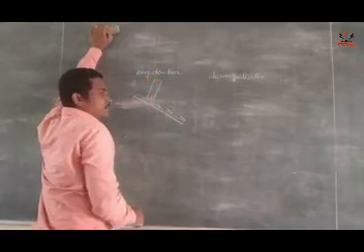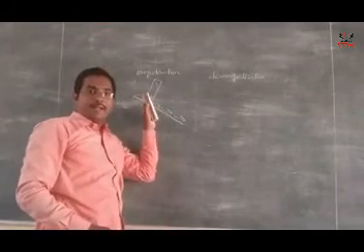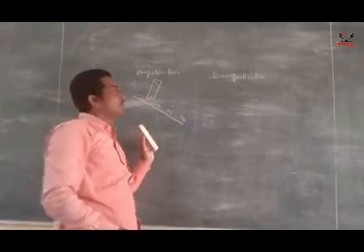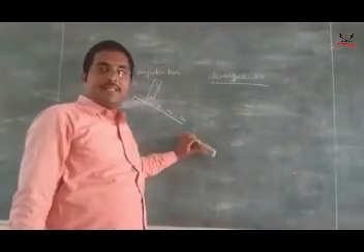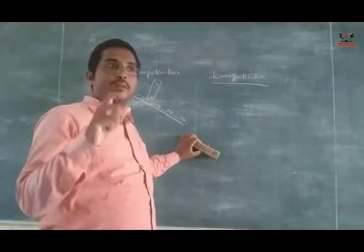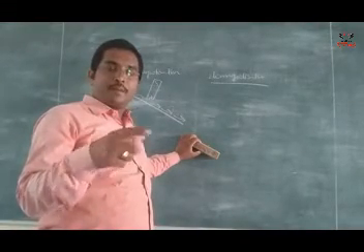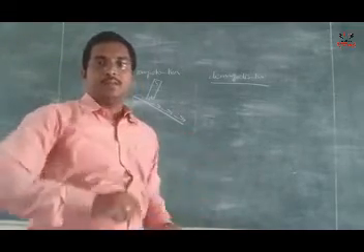Then the iron becomes magnetized. Demagnetization is nothing but removal of magnetic property from the substance.